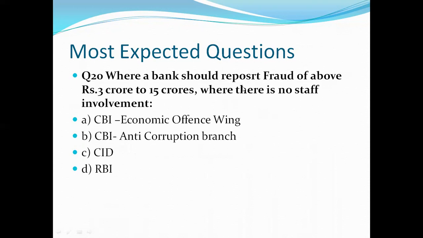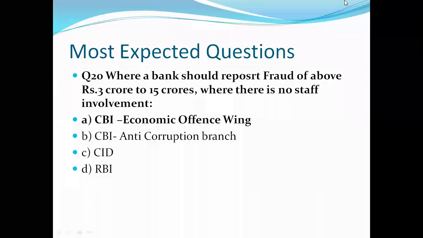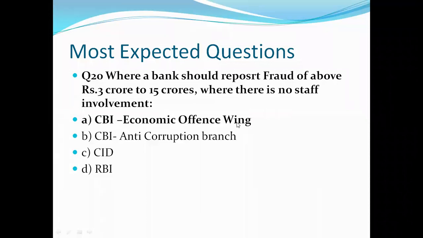Let's see next question, question number 20. Where should a bank report fraud of above 3 crore to 15 crores where there is no staff involvement? Our options are CBI Economic Offence Wing, CBI Anti-Corruption Branch, CID, RBI. Let's see what is the right answer. And the right answer is A, that is CBI Economic Offence Wing. So it will be reported to CBI Economic Offence Wing.